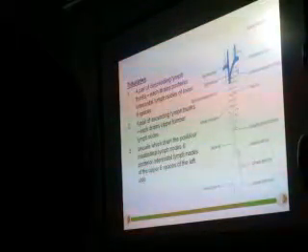Then a pair of ascending lumbar trunks are also there, which will be draining the upper lumbar lymph nodes. Then we have vessels which drain the posterior mediastinal lymph nodes as well as the posterior group of lymph nodes and upper space of the left side.